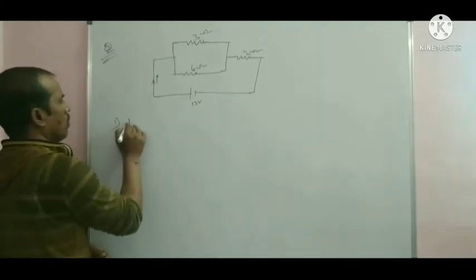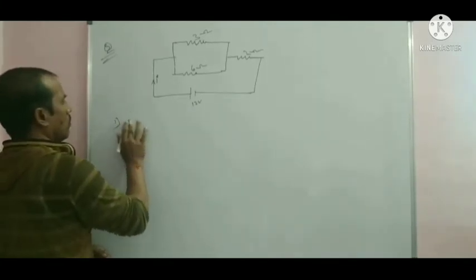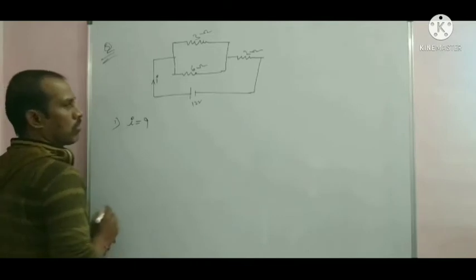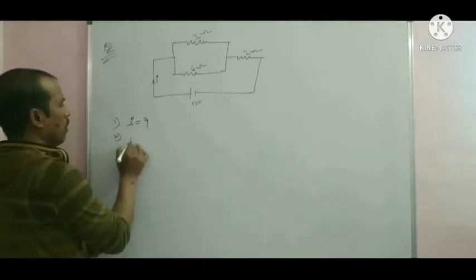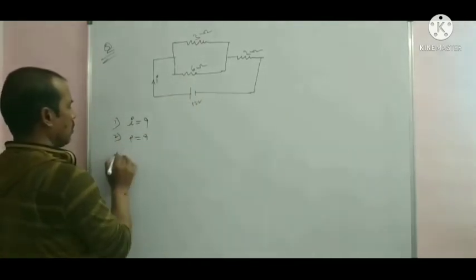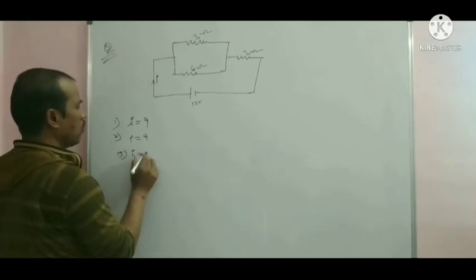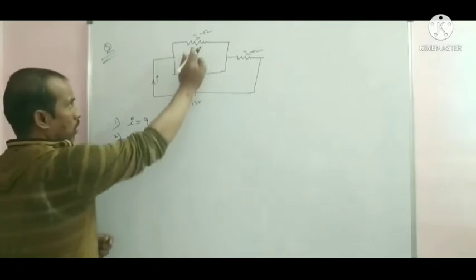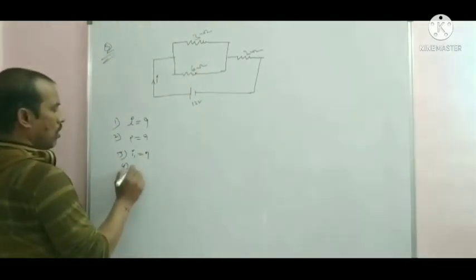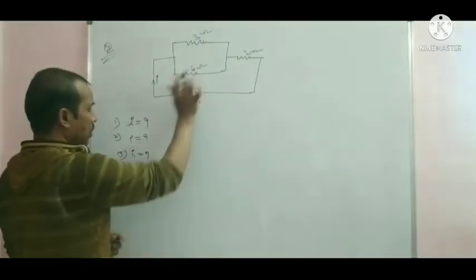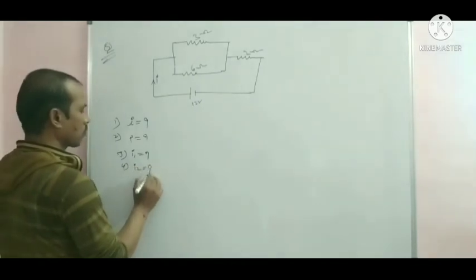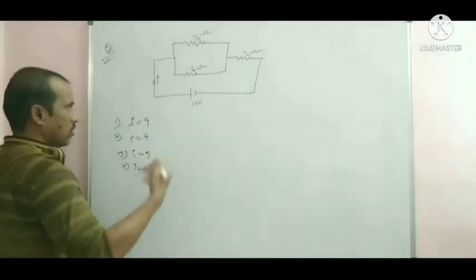Four options. First, find the main current. Second, the power of the circuit. Third, the current passing through the 3 ohm resistance. Fourth, the current passing through the 6 ohm resistance, I2.